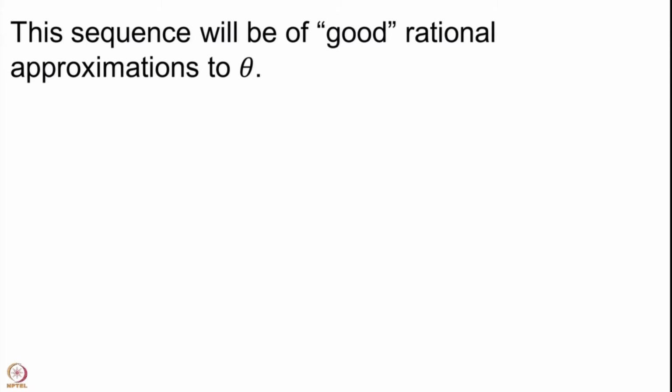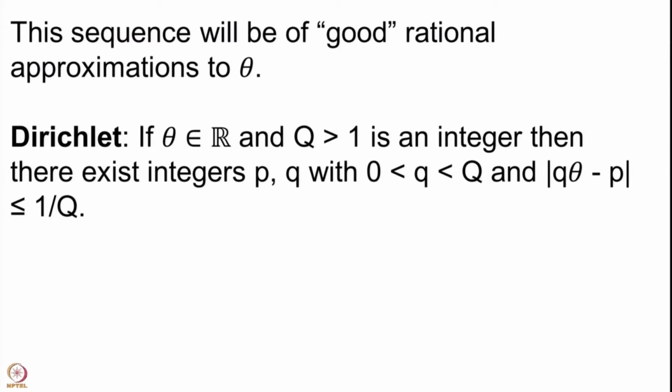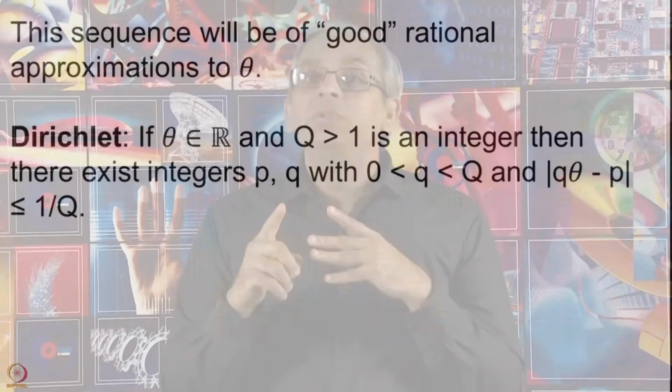So, good in the sense that whenever there is a real number theta and you have any integer capital Q bigger than 1, then Dirichlet proved for us that there are integers p and q with the property that 0 less than small q less than capital Q, the capital Q that we have fixed, and further mod of q theta minus p is less than or equal to 1 upon capital Q.